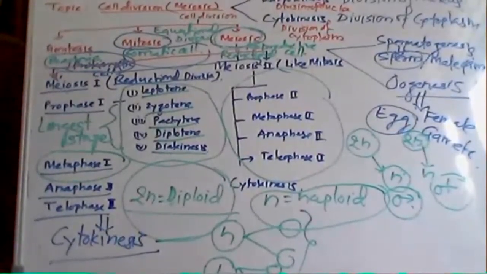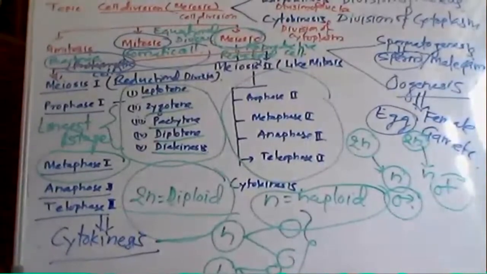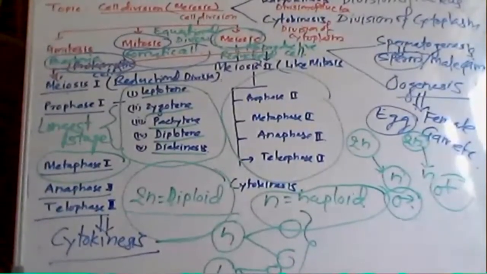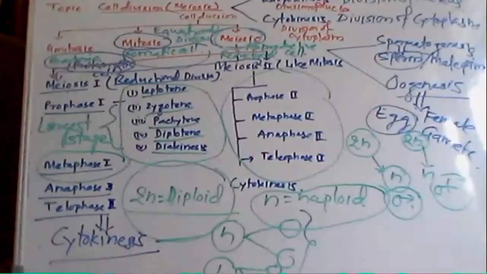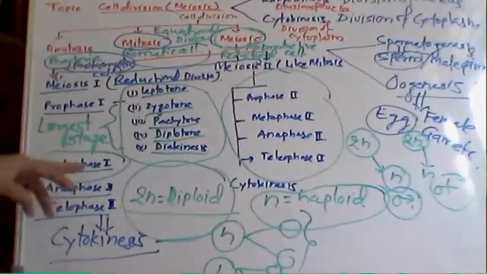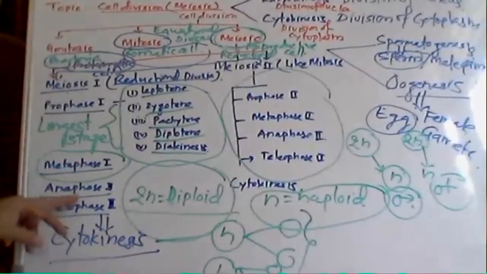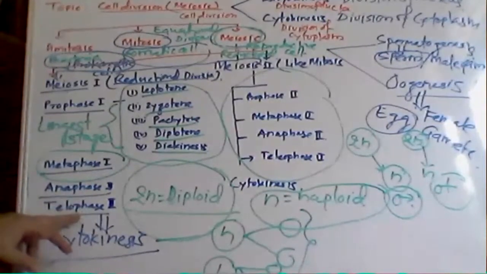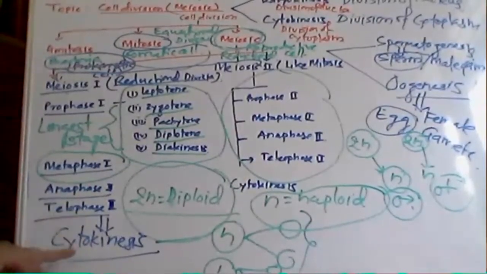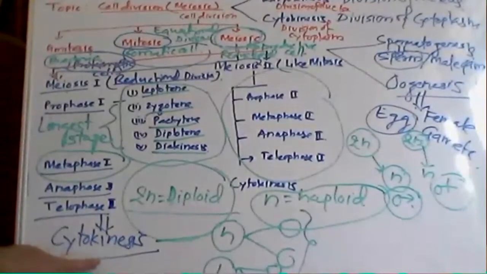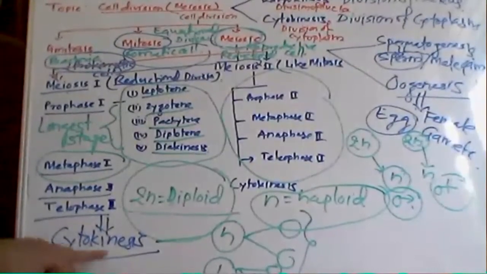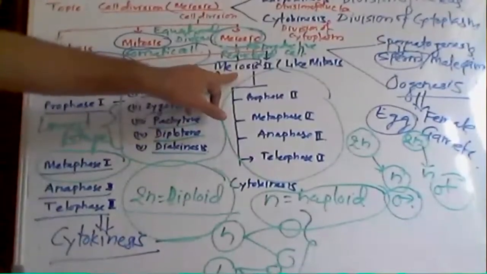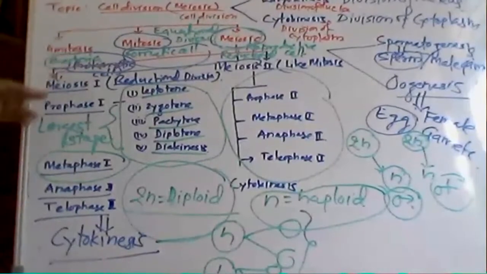There are further substages of prophase 1: leptotene, zygotene, pachytene, diplotene and diakinesis. Then the cell will enter metaphase 1, anaphase 1, and telophase 1. Then the process of cytokinesis will start. Without cytokinesis, the cell will not proceed to meiosis 2. So the first event is meiosis 1, and in meiosis 1, the first event is prophase 1.